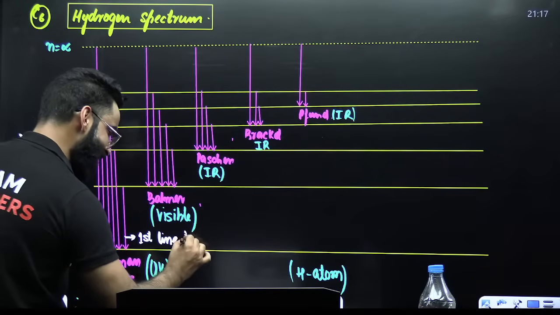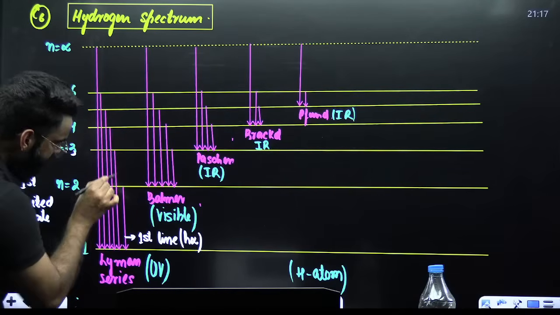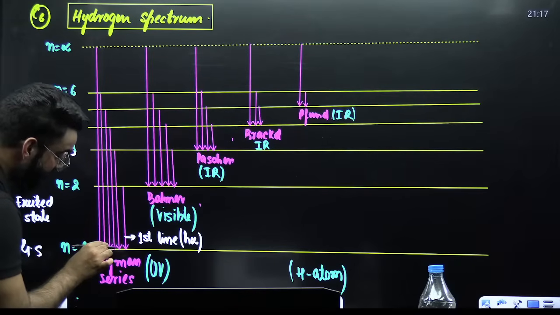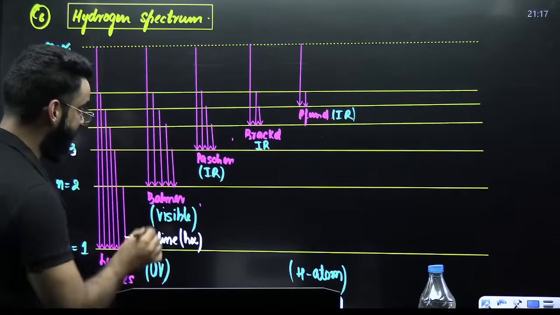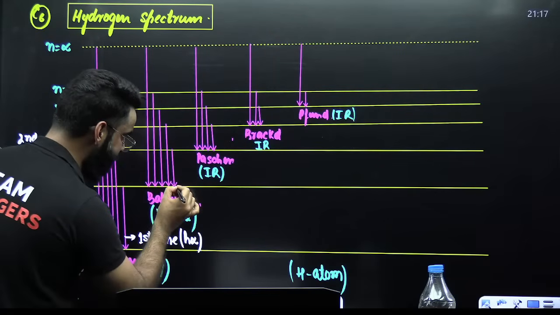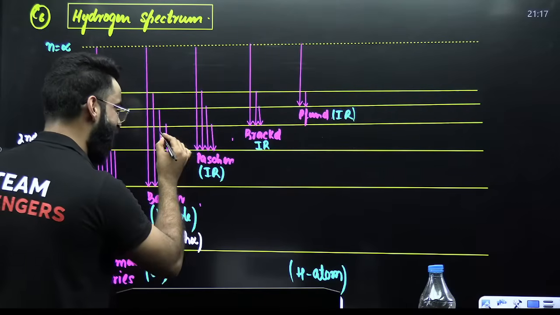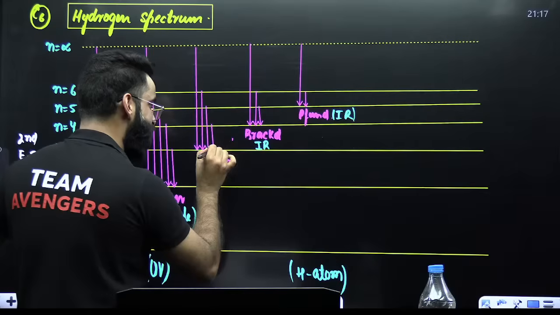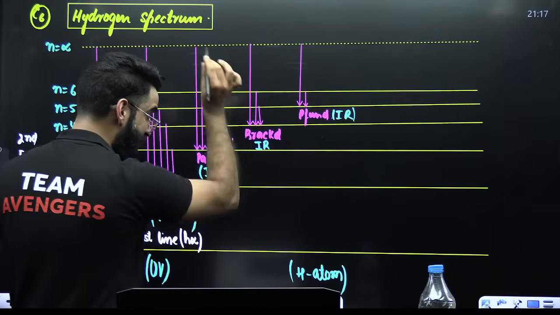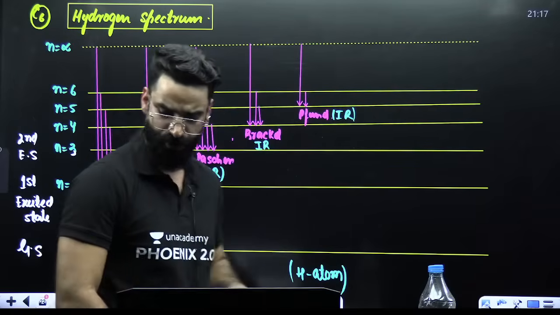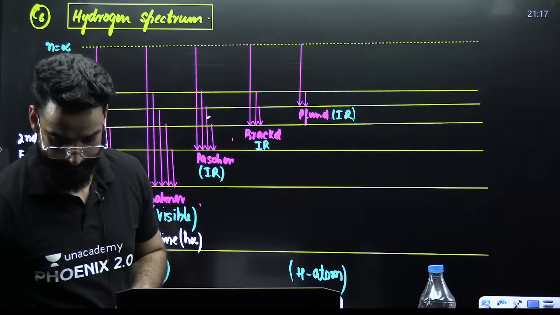Or you can call it the H alpha line of the Lyman series. This is something I call 3 to 1, the second line of the Lyman series, or H beta line, the third line of the Lyman series, the fourth line of the Lyman series, and so on. Similarly, this is the first line of the Balmer series, second line of Balmer, third line of Balmer, or you can say H alpha line, H beta line, H gamma line. First line of Paschen, second line of Paschen, third line of Paschen, H alpha line of Paschen, H beta line of Paschen, H gamma line of Paschen, and so on. So you should know the naming of these lines first of all. Okay?